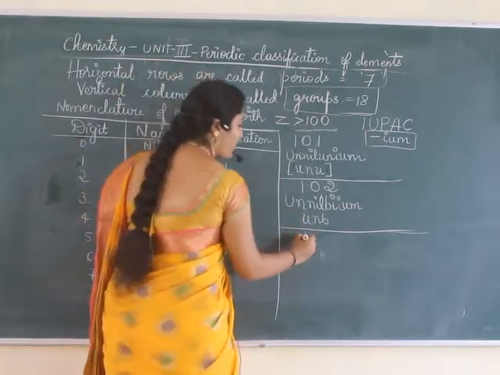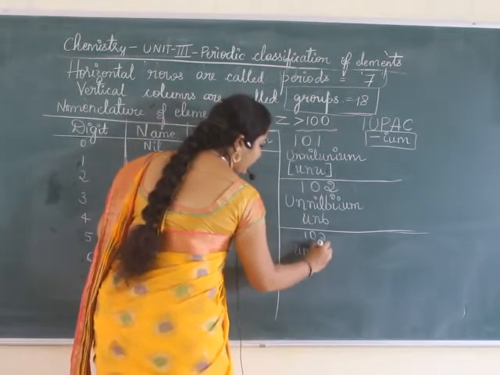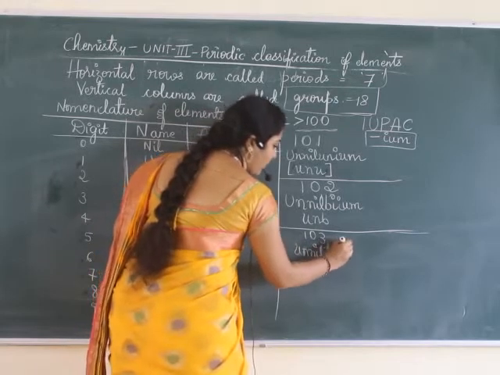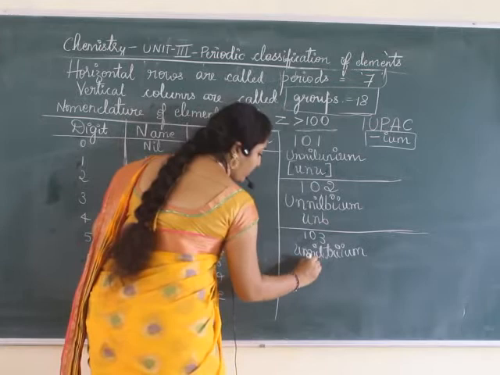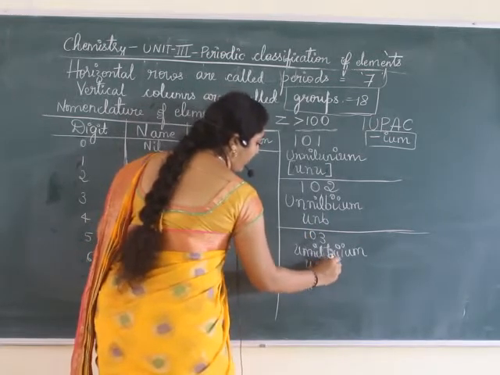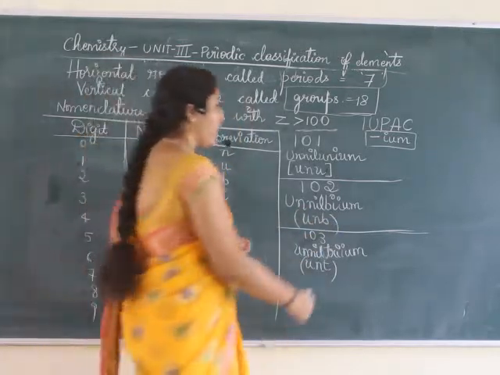Now we will write 103. Un, nil. For 3 it is tri, ending IUM. Then I have to write U, N for 0, T for tri. Clear?